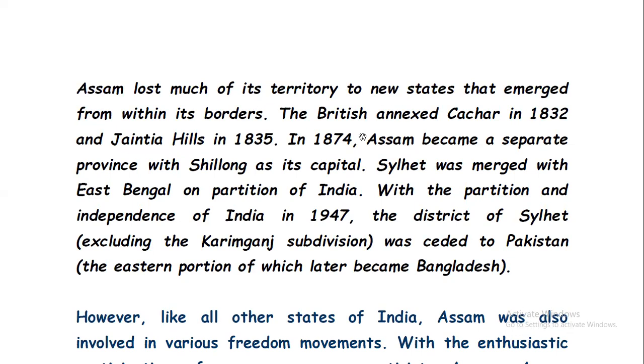Then in 1874, this is very important. In 1874, what happened? Assam became a separate province with Shillong as its capital. So remember, there may be a question like, when did Assam become a separate province? It was in 1874. And at that time, Shillong was Assam's capital.